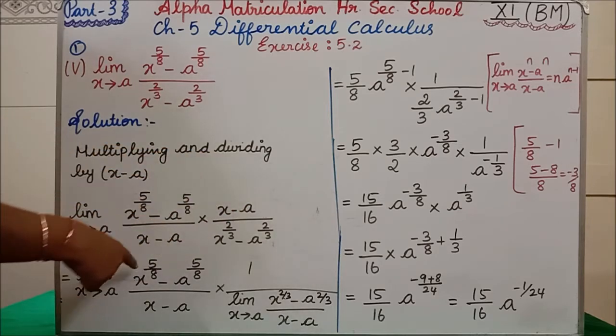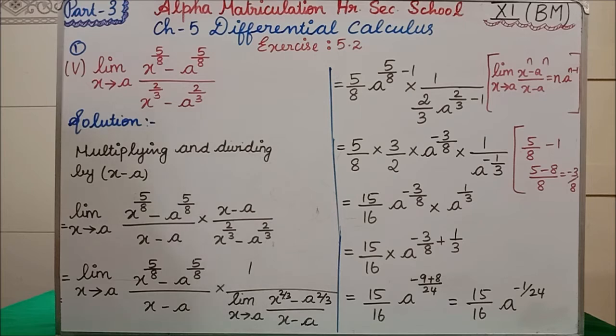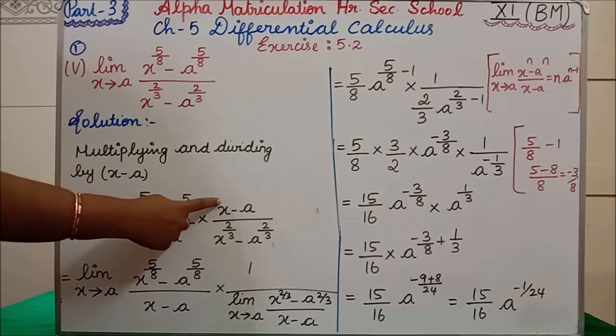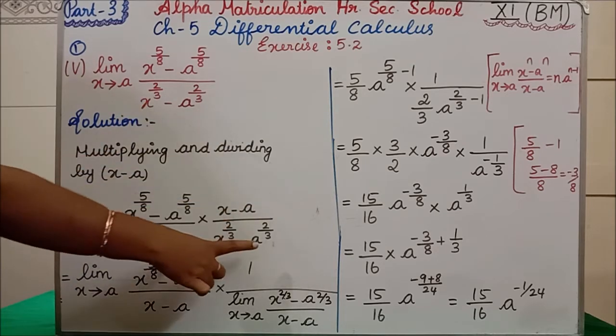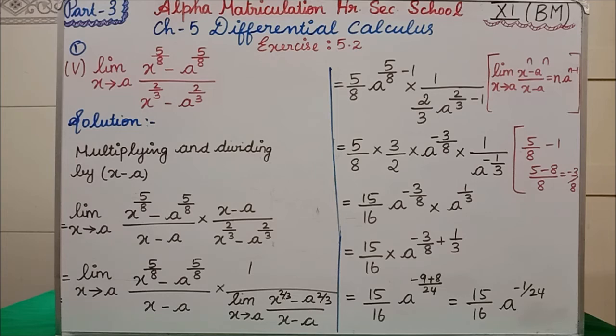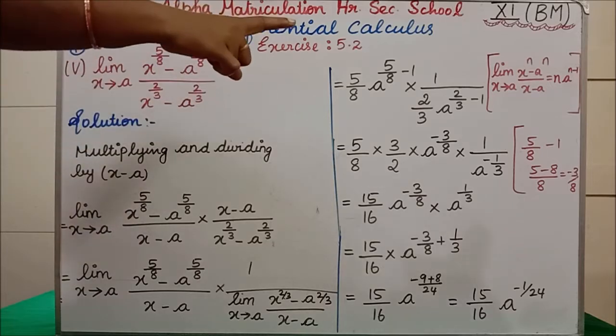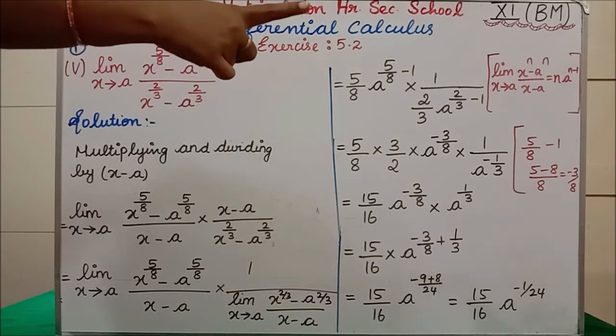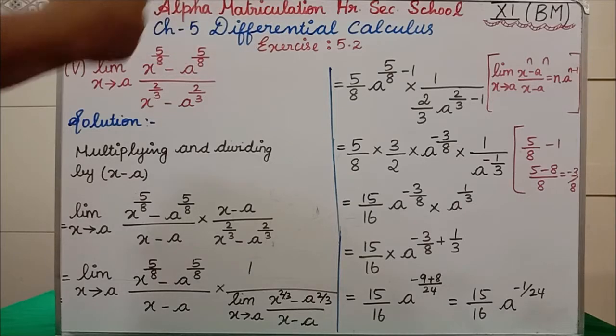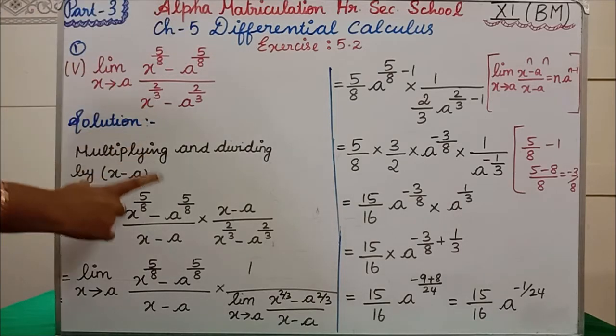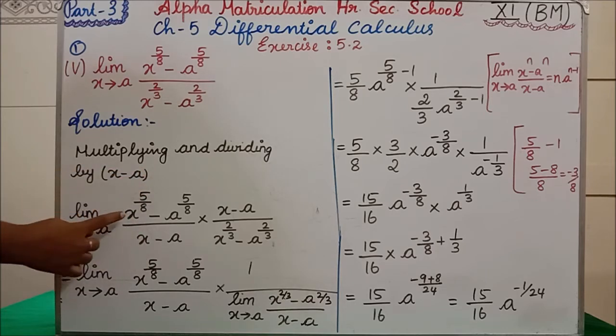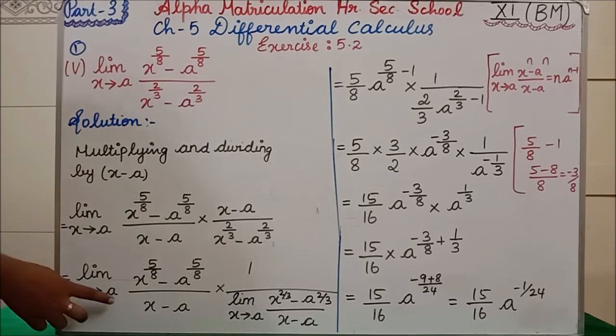Why? If this gets cancelled, the same question only we will get. Okay, now next I am multiplying that x minus a divided by this term. Clear? Clear all of you? Clear why we are writing like this? Because in order to bring it to that formula, x^n minus a^n divided by x minus a equal to n into a^(n-1), we are writing like this. We are multiplying and dividing by x minus a. Clear? Now, limit x tends to a. This value I am writing as such here.